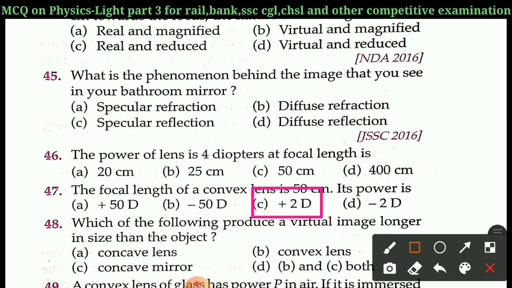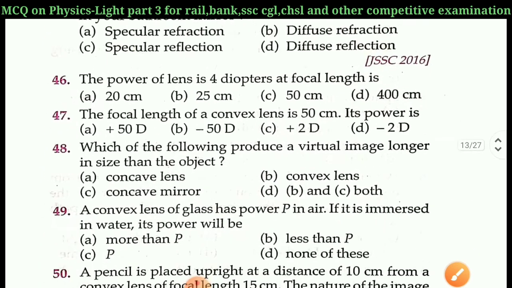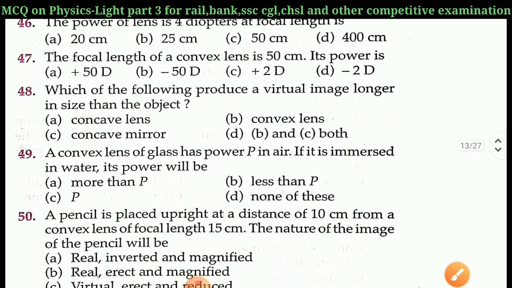Option C, plus 2 diopter is the right answer. Next question is question number 48. Which of the following produce a virtual image longer in size than the object? A. Concave lens. B. Convex lens. C. Concave mirror. D. B and C both.